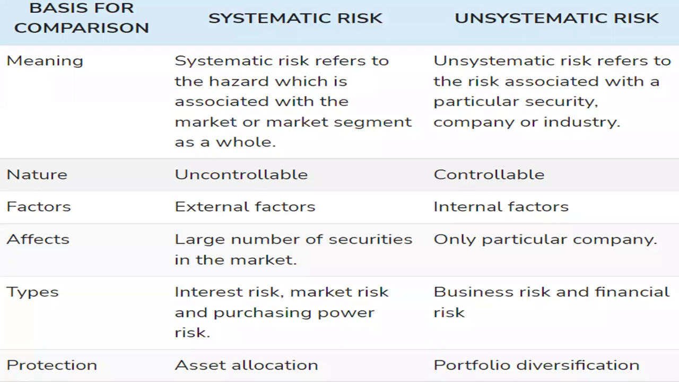Okay, now let's understand the two main types of risk. One is systematic risk and another is unsystematic risk. First of all, understand the meaning. Systematic risk is the hazard associated with the market risk or the market segment as a whole. Means whatever risk is present in the market is called systematic risk. And unsystematic risk is what? It refers to the risk associated with particular securities, companies, or industries. Means that type of risk will be limited to a particular security. It can be limited to a company or it can be limited to an industry.